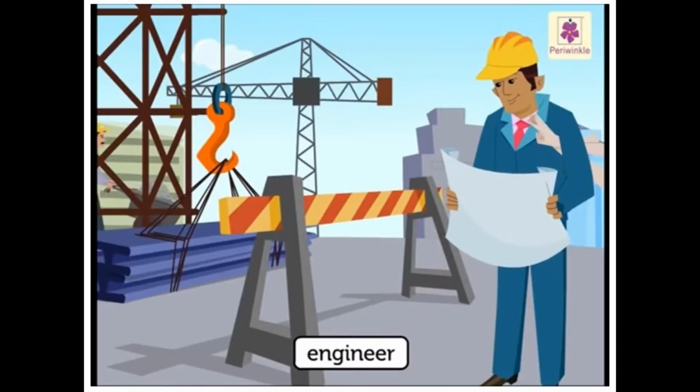After the plan is approved, the actual construction work is given to an engineer. He supervises the construction and makes sure that the right process is followed. He supervises the contractor and his team of workers. Then a building contractor is employed who hires workers and laborers to complete the construction.